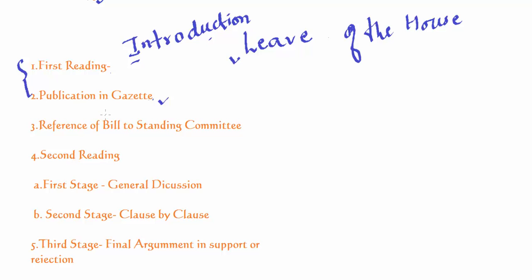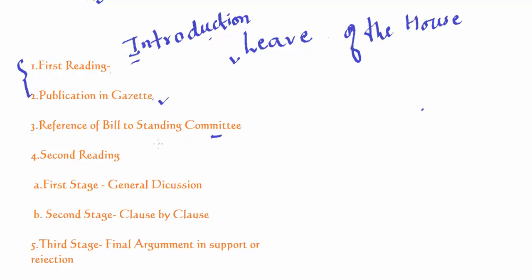Sometimes it happens that with the permission of the speaker, the bill is first published in the Gazette, then it is introduced. And when it is already published in the Gazette, it does not need to seek the leave of the house. After these two steps, the bill is then sent to the standing committee. The standing committee scrutinizes the bill in detail, reads the clauses of the bill. The committee can also take expert opinion or public opinion and then submits its report to the house.